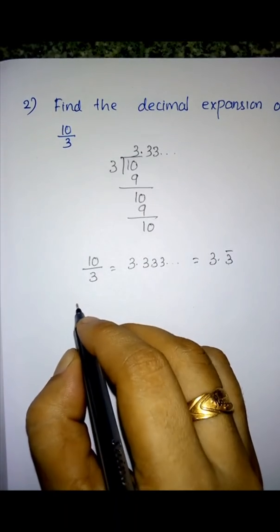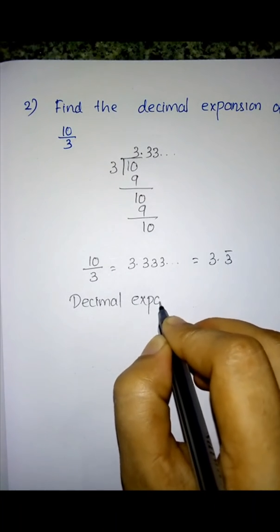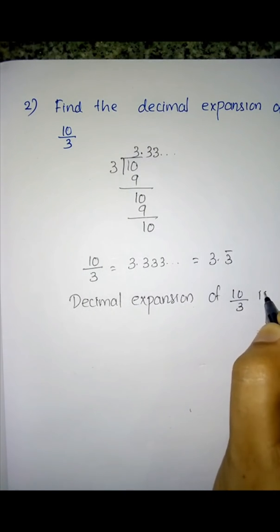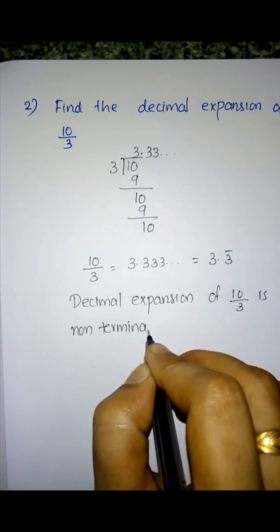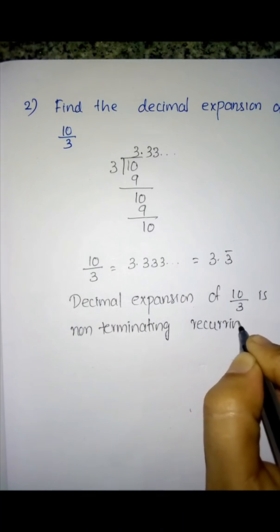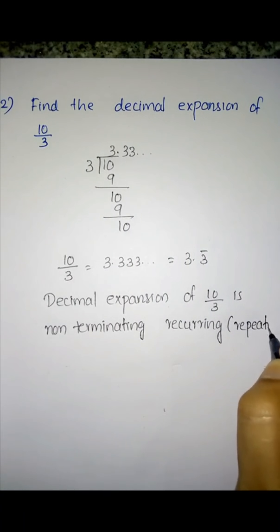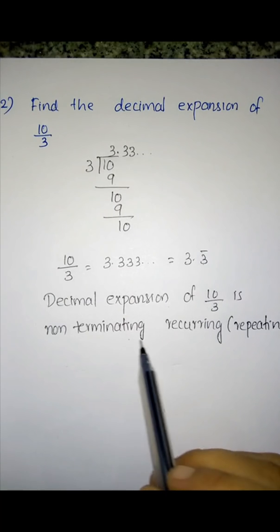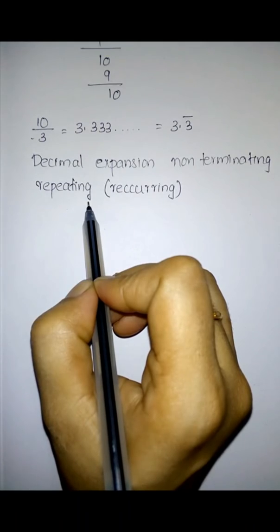So we can write that the decimal expansion of 10 by 3 is of what type? Non-terminating. Non-terminating means non-ending. Non-terminating and recurring. Recurring means repeating. So the decimal expansion of 10 by 3 is non-terminating and recurring. Hope you understood this question. We move to the next example.